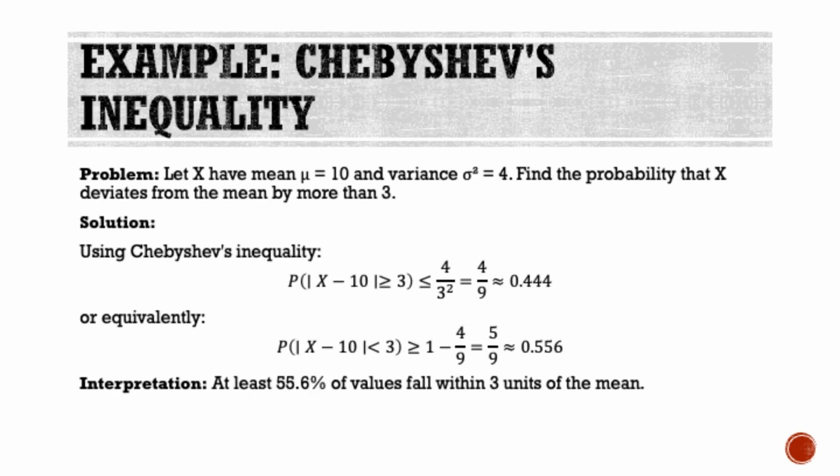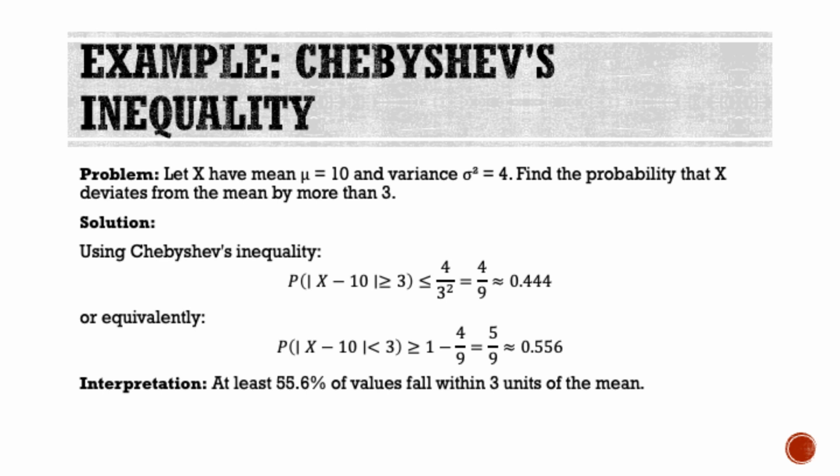Let's work through a concrete example to see how Chebyshev's inequality works in practice. Suppose we have a random variable x with mean 10 and variance 4. We want to find the probability that x deviates from the mean by more than 3. Using Chebyshev's inequality, we get that the probability of |x - 10| being greater than or equal to 3 is less than or equal to 4/9, which is approximately 0.444.